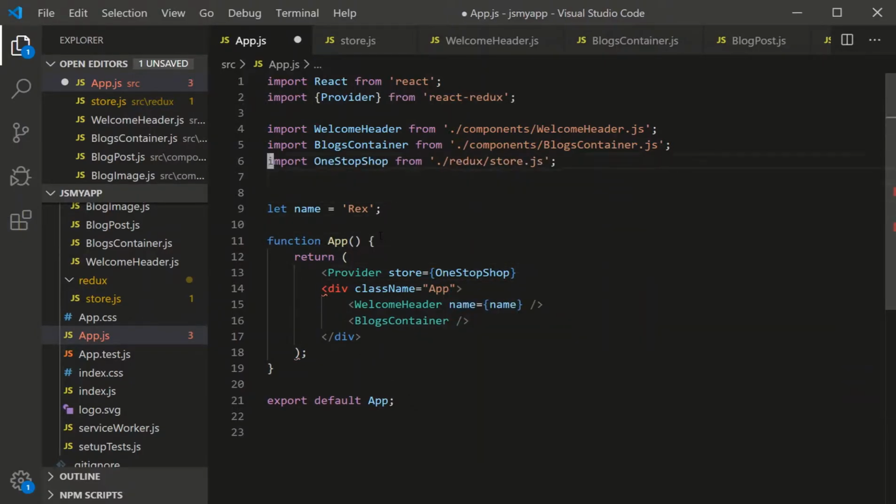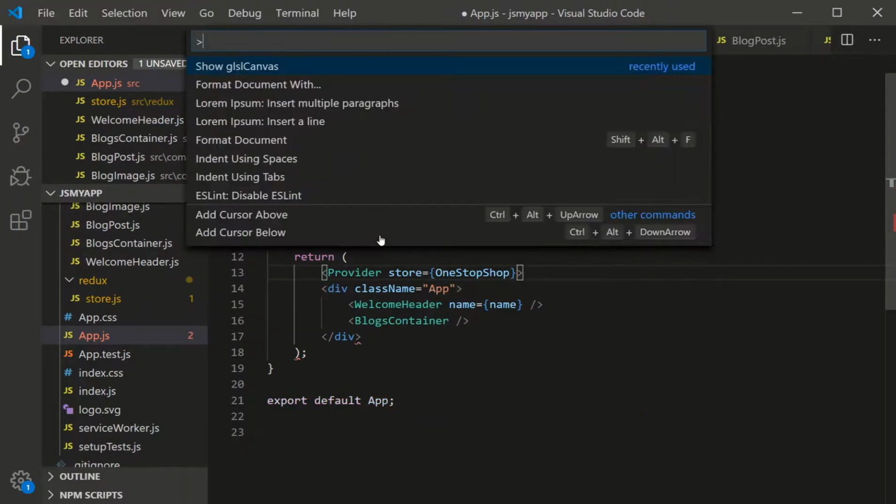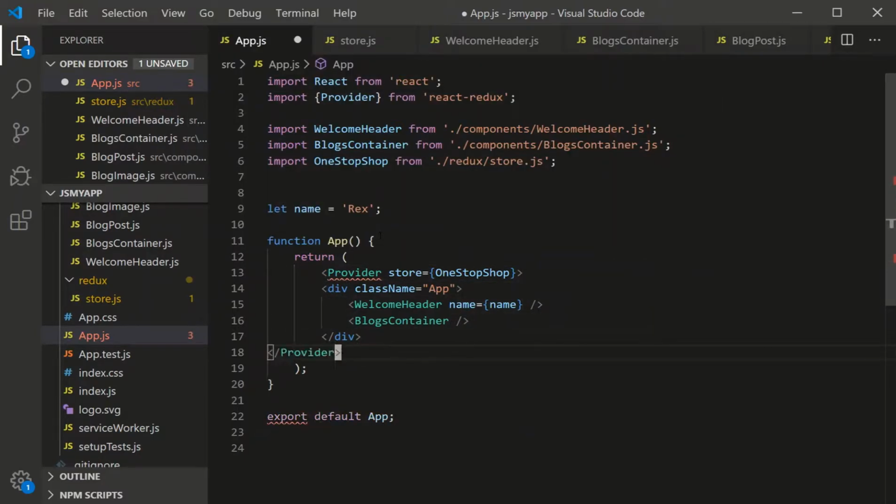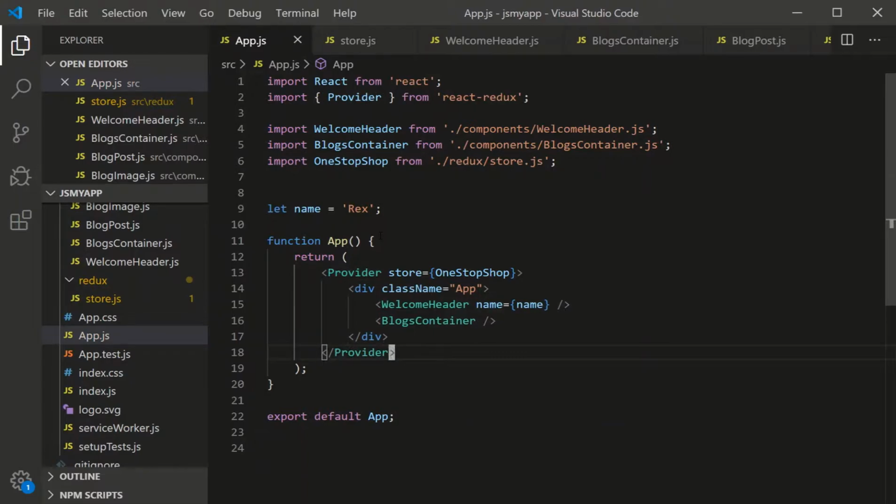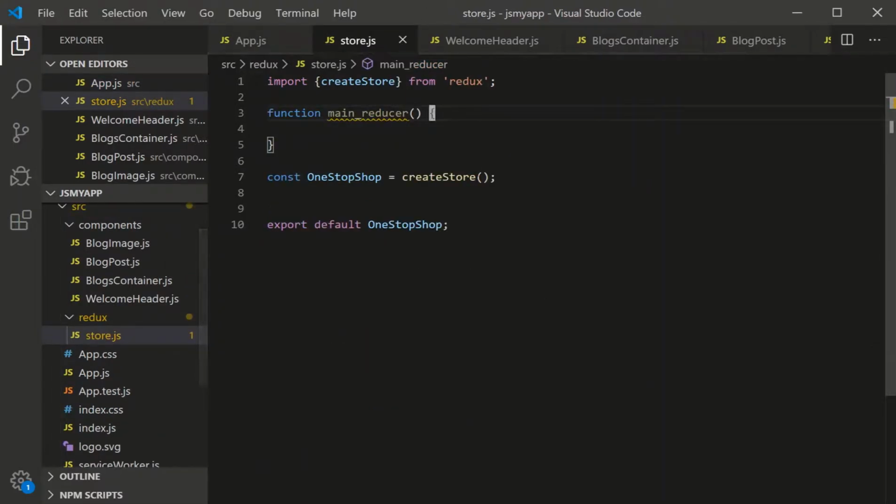If your program doesn't automatically import that one-stop shop we just created, you need to manually import it. So we wrap our program in the provider like this. There we go. So that's the third step. So let's go back and fill out the argument listings.